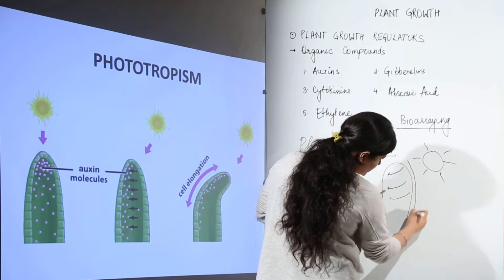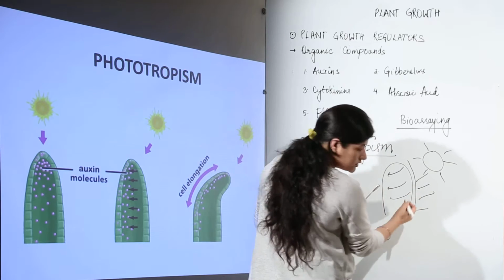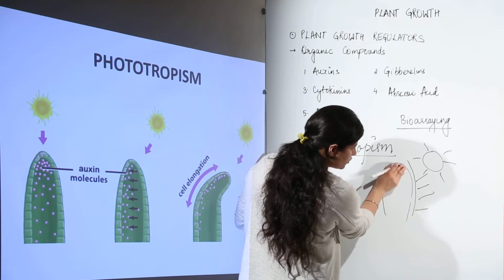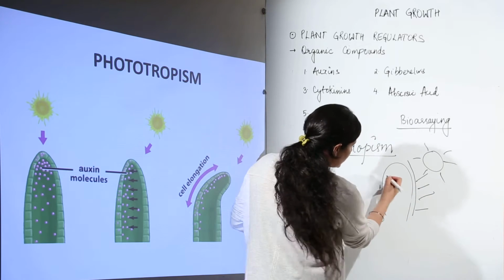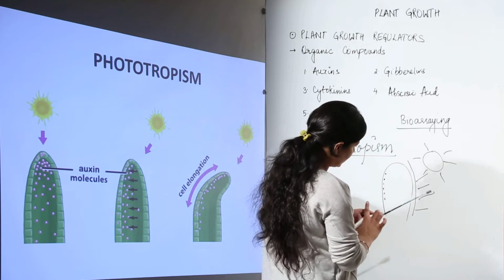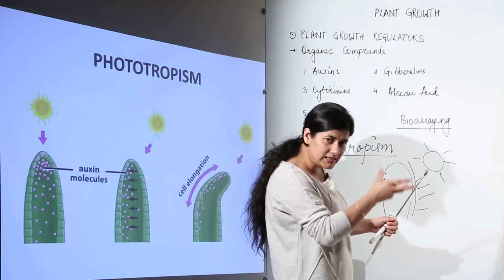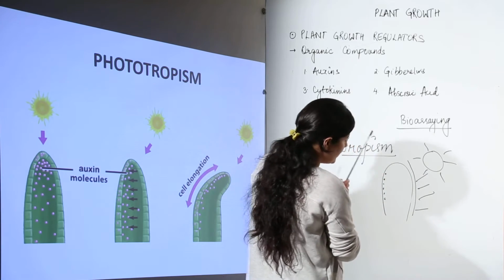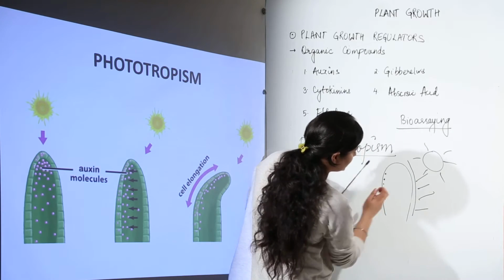The portion which is receiving the sunlight, the auxin is moving away from it, and as we studied, what are the functions of the auxin? Cell division basically. So it would be concentrated over here. Now we see that this particular tip of the plant gets tilted. You can see over here as well, it gets a little bit tilted. Why does it get tilted? Because the growth is taking place on this side.